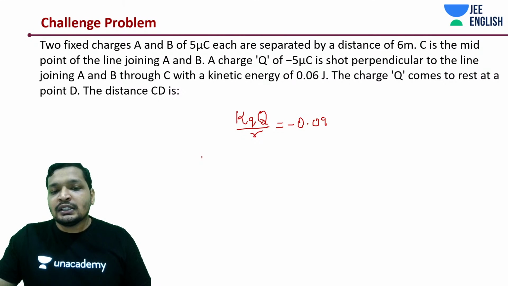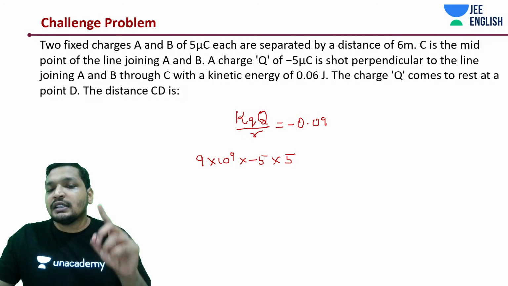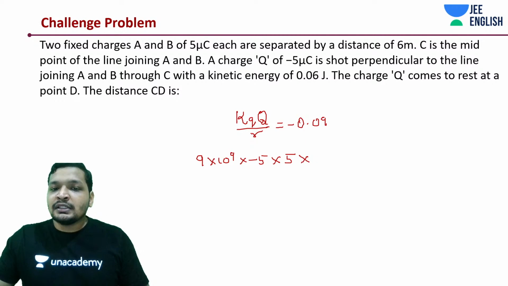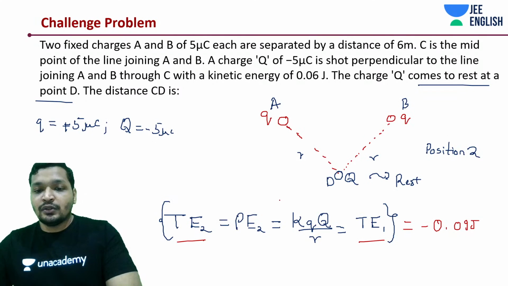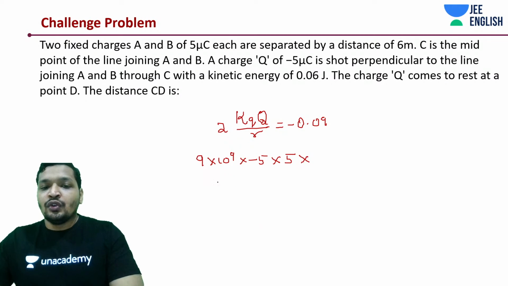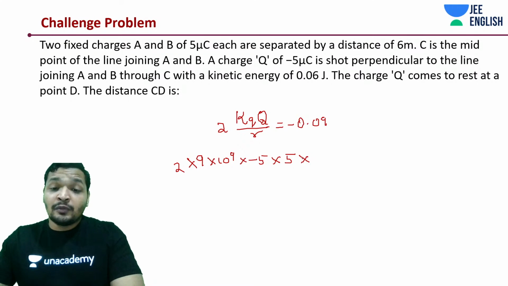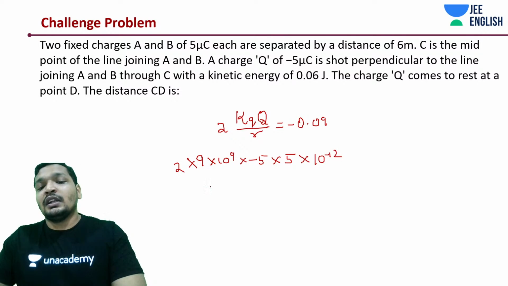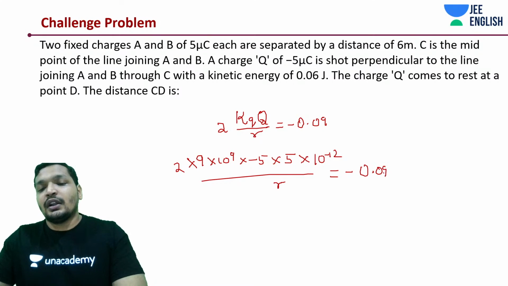So if you calculate this, 9 into 10 to the power 9, and you have a minus 5 into 10 to the power minus 6, and into 5 into 10 to the power minus 6. Sorry, this should be 2. Again, I missed the 2. There should be 2 systems of charges, one charge, one system, and the second system. So yes, there should be a 2. So 2 into 10 to the power minus 5. 9 into 10 to the power 9 minus 5 into 10 to the power minus 12 divided by R is equal to minus 0.09 joules.